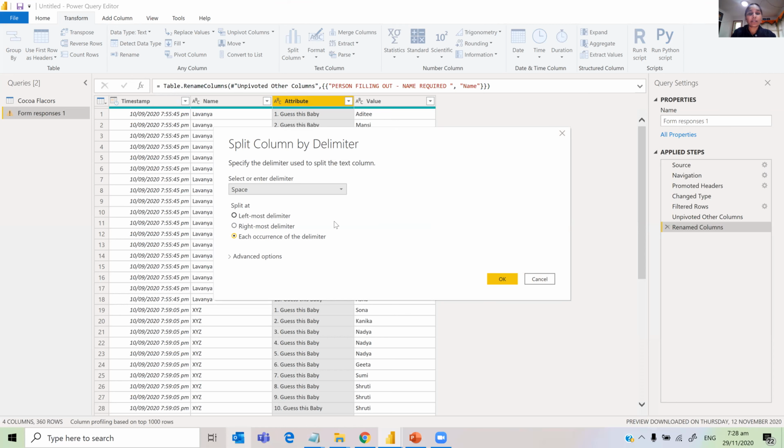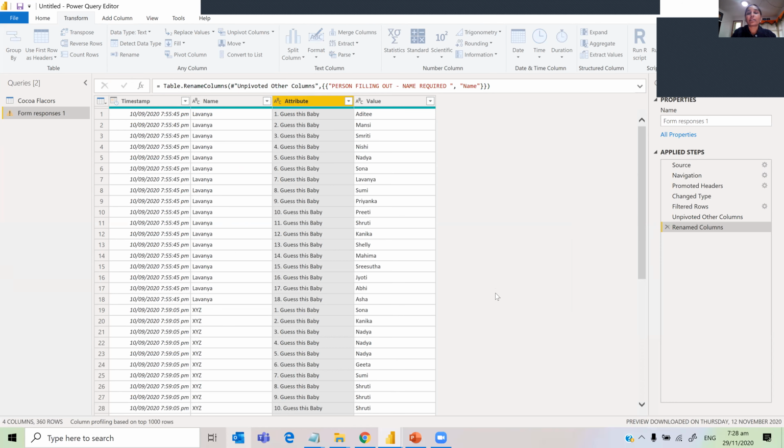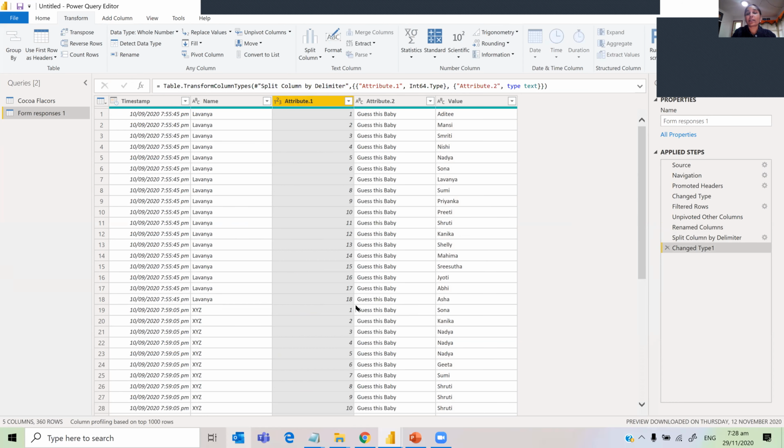So I'll just go and specify the delimiter. Is there a dot? No, there is no dot. So just go custom and dot. And then there is only one, I know, but I'll just choose leftmost delimiter and say okay. So that way I get the questions. So I'll just rename this one as question.